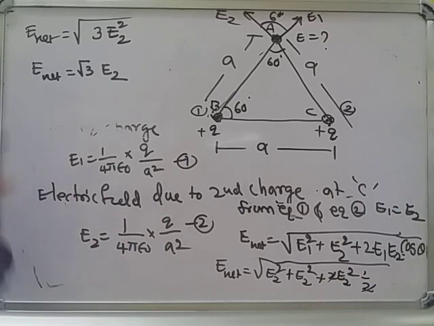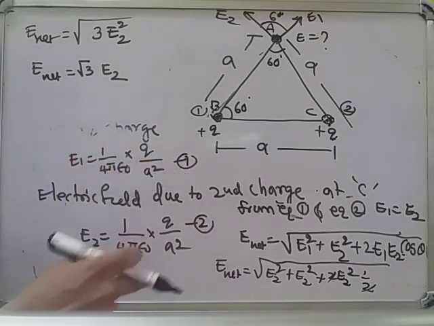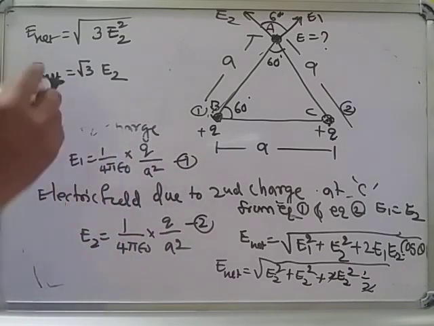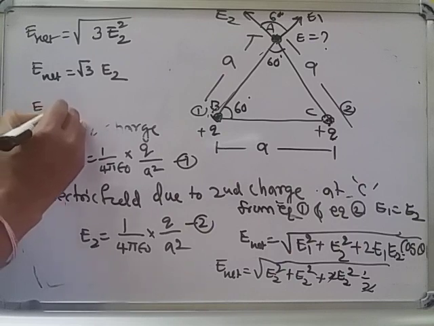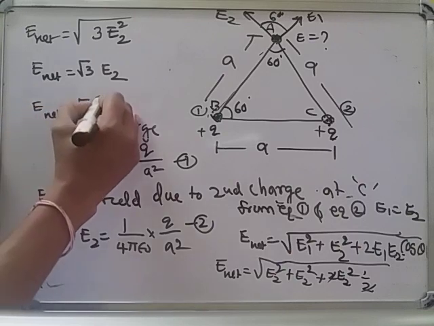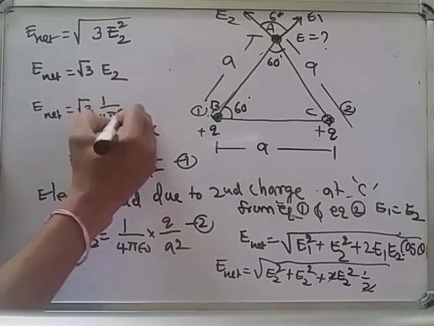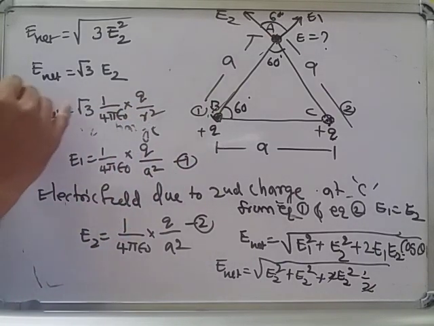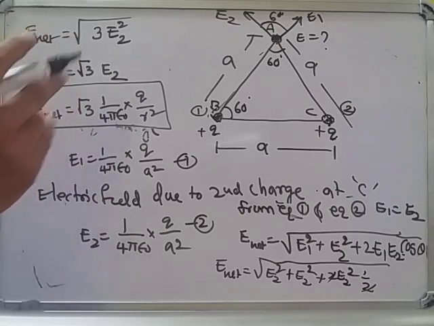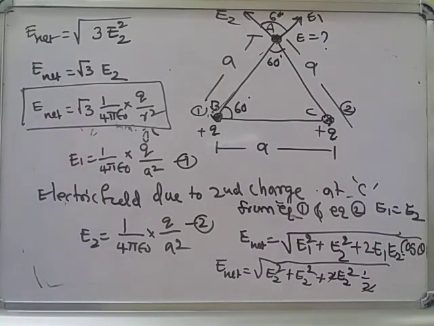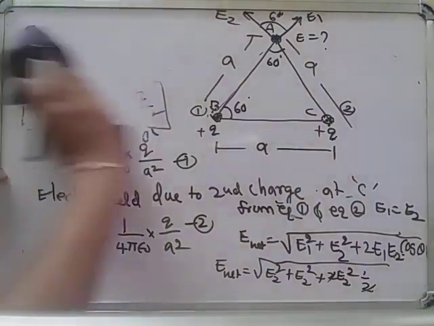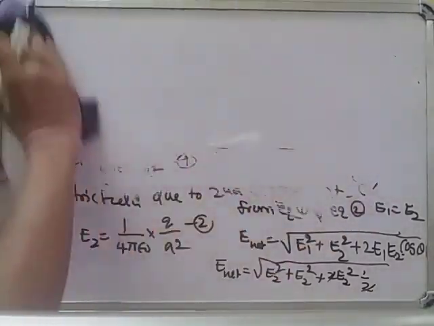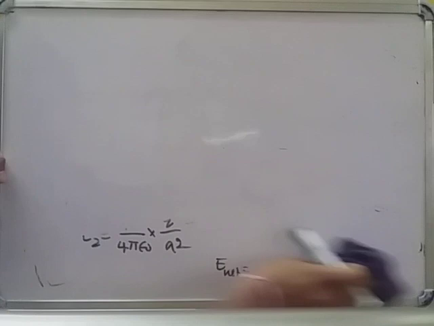We already know the E2 formula from equation 2. Then E net is equal to root 3 into 1 by 4 pi epsilon naught into q by r square. Like this we have to find the net electric field at point A. Now I will give some homework for you, so you try this.